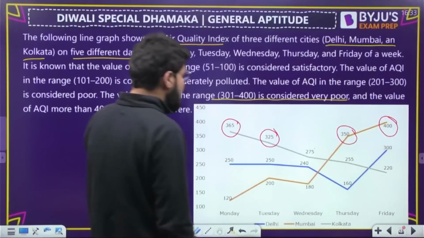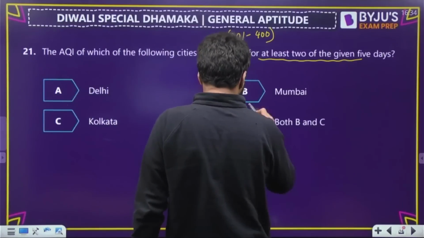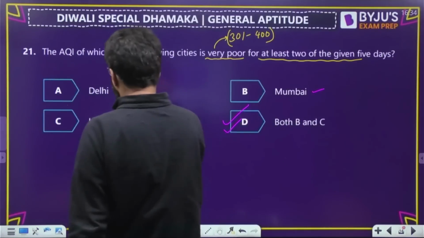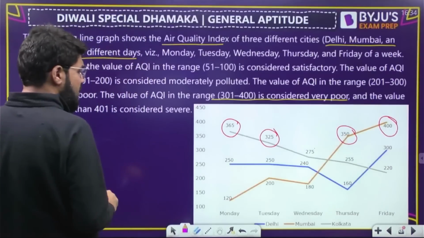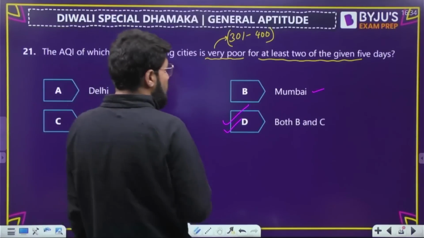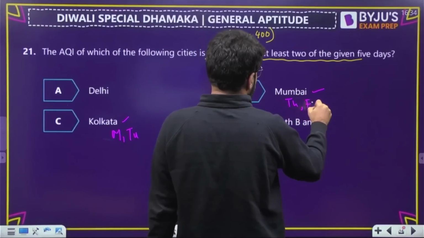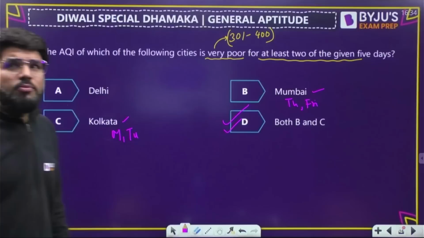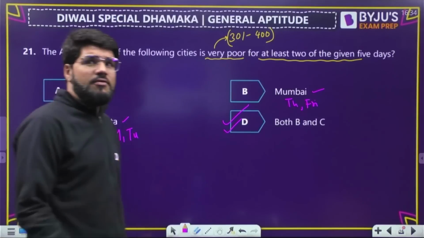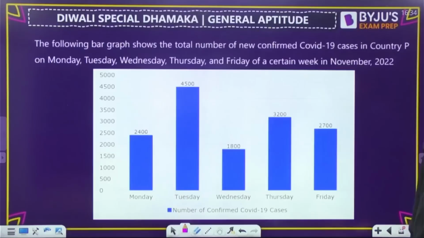So the correct answer is Kolkata and Mumbai both. Option D will be marked, Mumbai and Kolkata. I'll write down: Kolkata is having it for Monday and Tuesday, and Mumbai is having it for the last 2 days, that is Thursday, Friday. So both Mumbai and Kolkata have, for at least 2 of the days, an AQI which is indicated as very poor.